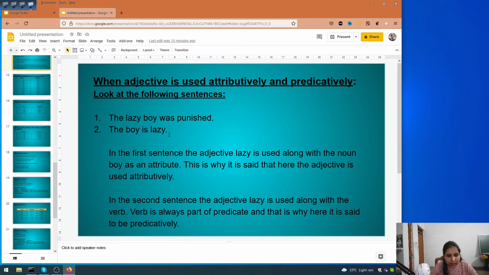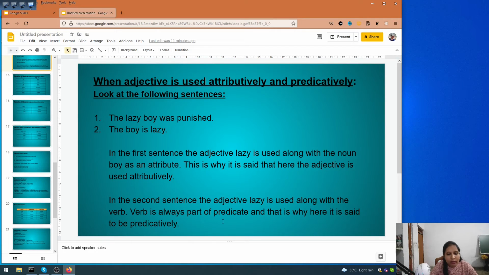Again, in the second sentence, the boy is lazy. Okay, so now if I divide this sentence into two parts, the boy comes in the subject, is lazy comes in the predicate. Yes, so generally the predicate part is of the verb. So here this lazy is coming in the verb part. Okay, so in the second sentence the adjective lazy is used along with the verb.